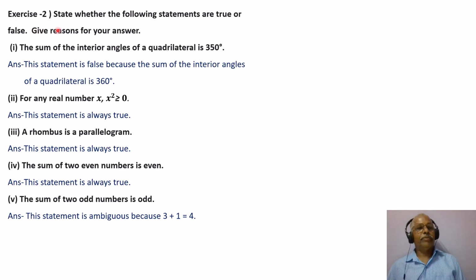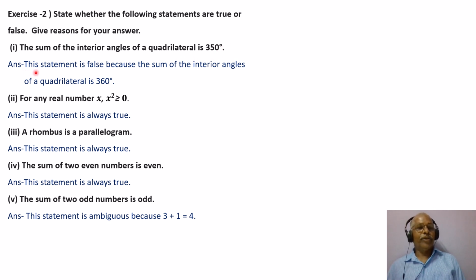Second exercise, state whether the following statements are true or false. Give reasons for your answer. First one, the sum of the interior angles of a quadrilateral is 350 degrees.